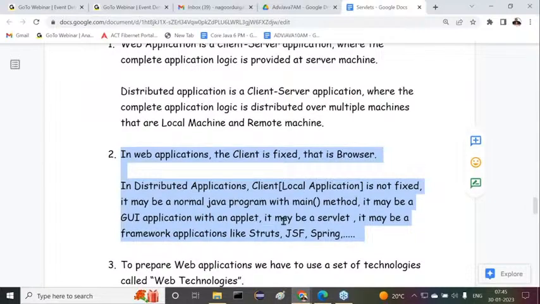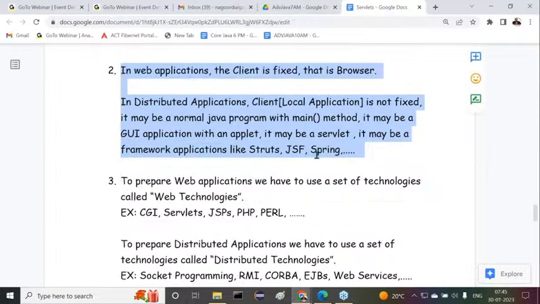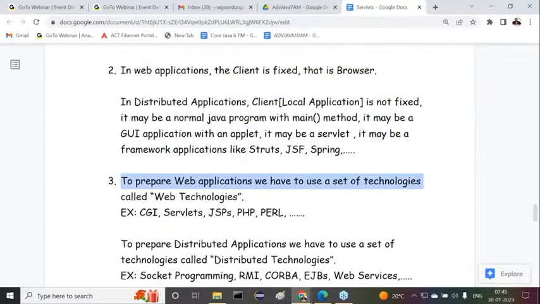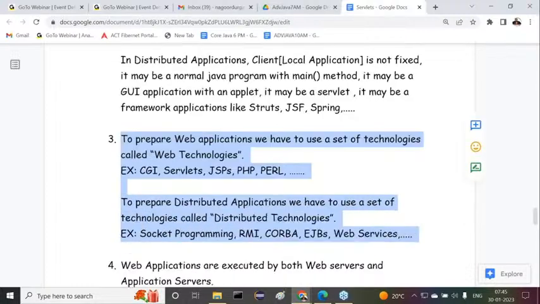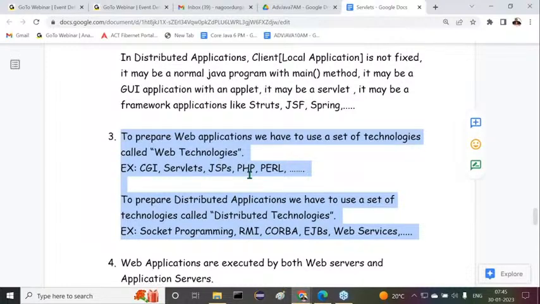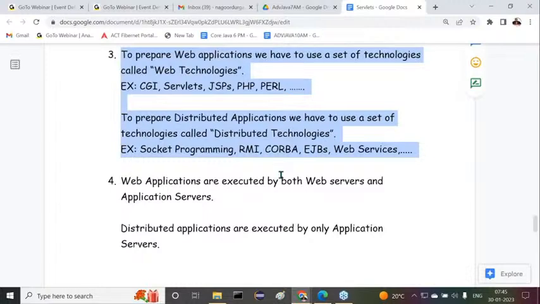Next, to prepare web applications, we have to use a set of technologies called web technologies. To prepare distributed applications, we have to use a set of technologies called distributed technologies. Examples of distributed technologies are socket programming, RMI, CORBA, EJBs, web services, and so on.